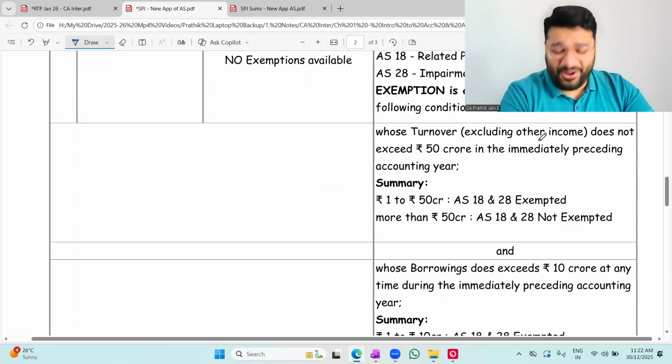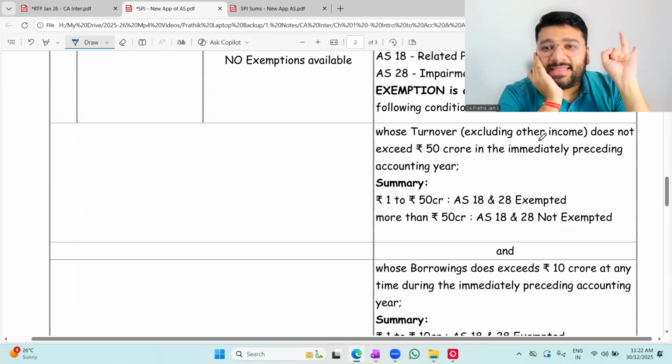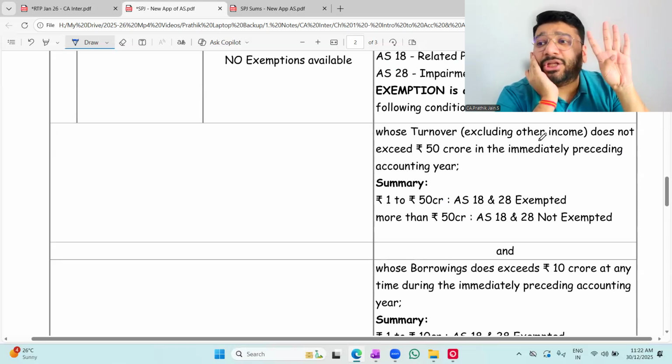Now, my simple question to all of you. MSME is exempt from which accounting standards? Full exemption from which all accounting standards? 3, 17, 20, 24. Cash flow statement, segment reporting, earning per share, discontinued operation.